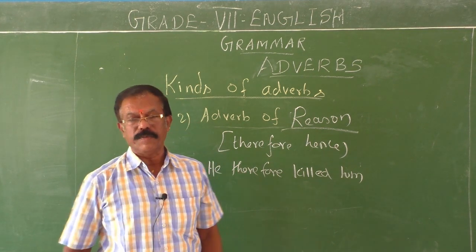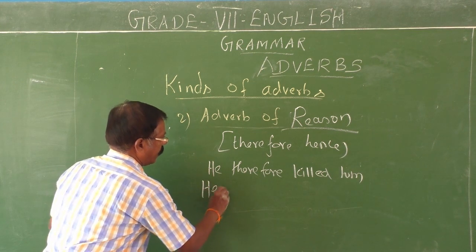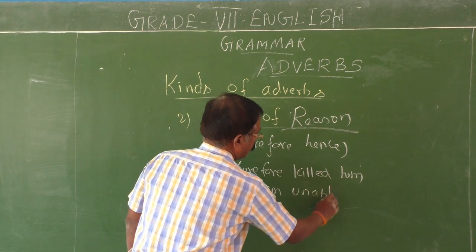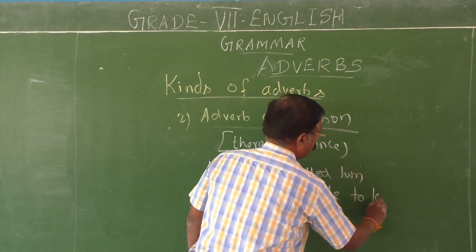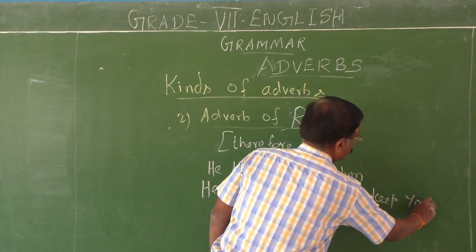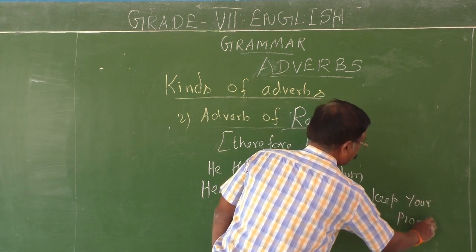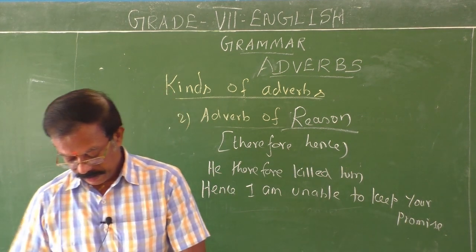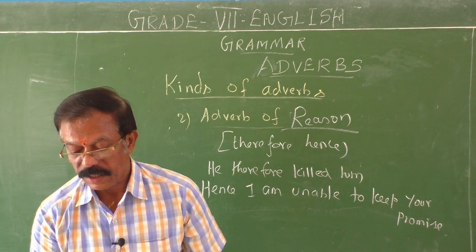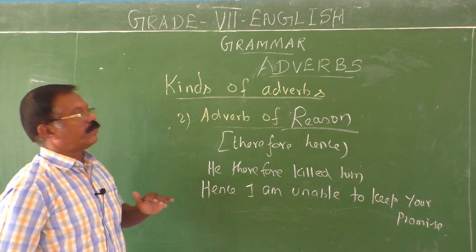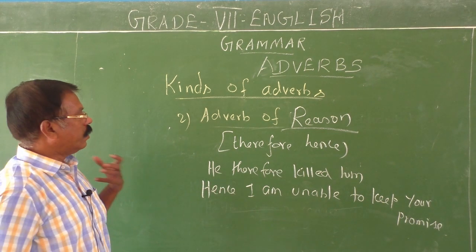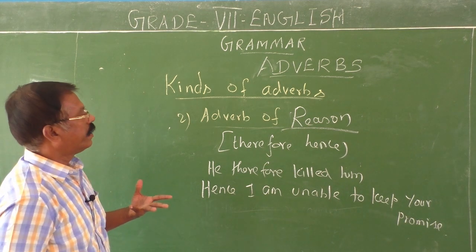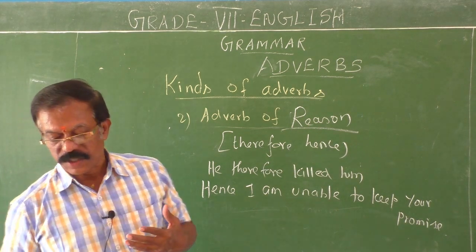Hence I am unable to keep your promise. See, hence I am unable to keep a promise. So they are called adverbs of reason. It gives us the reason for the happening of certain things. Therefore, they are called adverb of reason. Could you follow me, children?